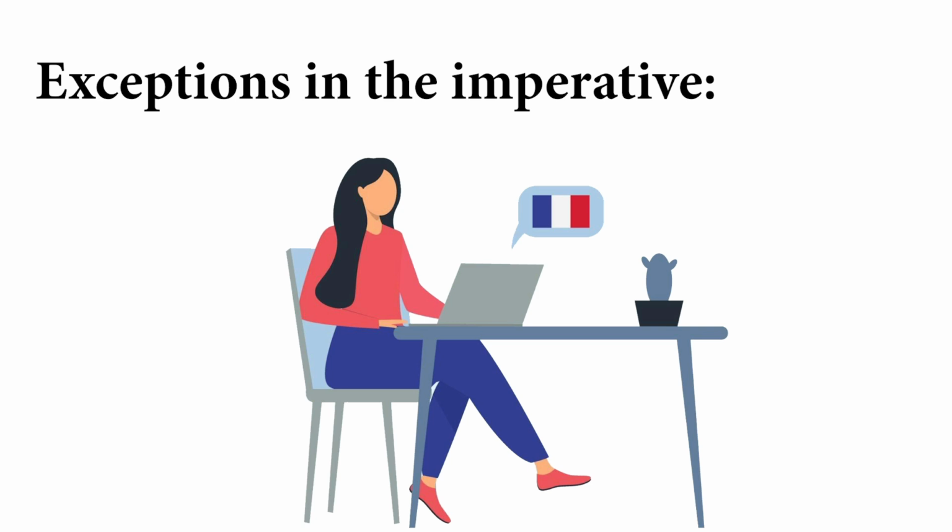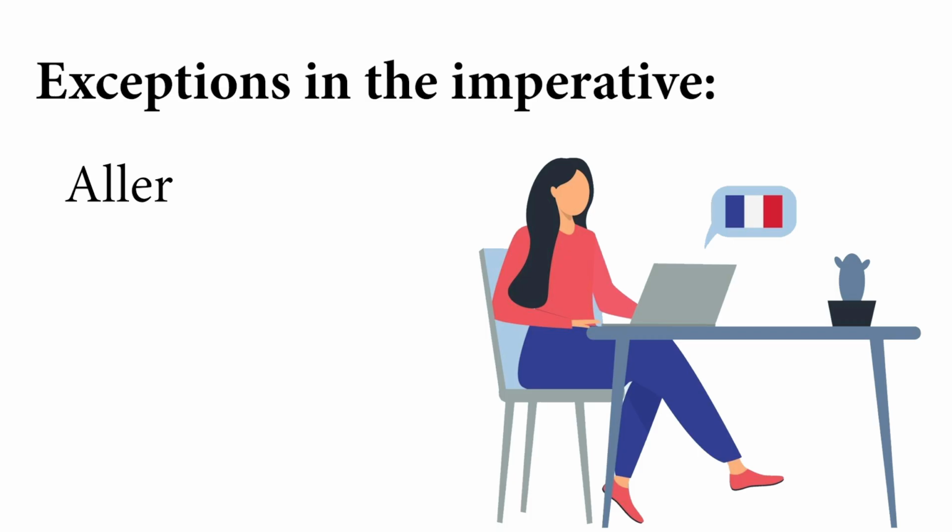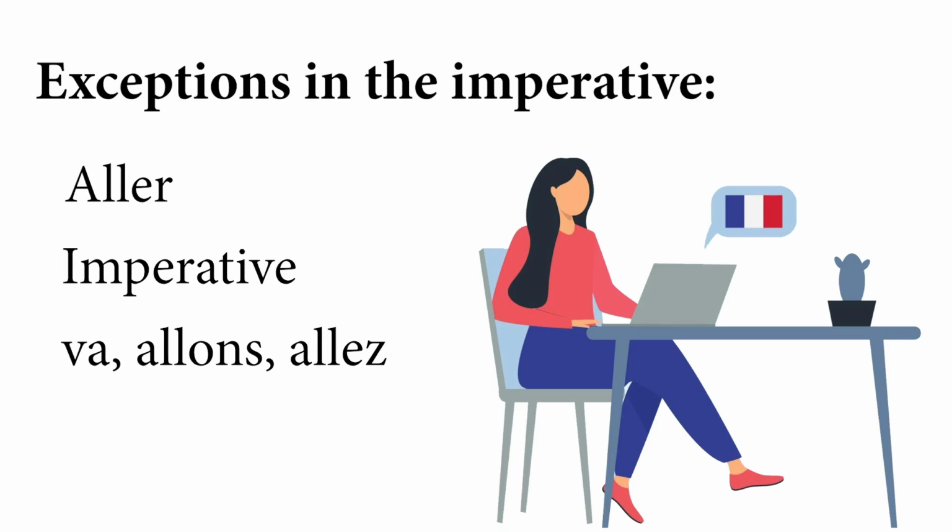So, there are exceptions also in the imperative. Exceptions because there are a few verbs like aller. Aller ends with er. Normally, it should be a regular verb, but no, it is not. The imperative form of aller becomes va, allons, allez.